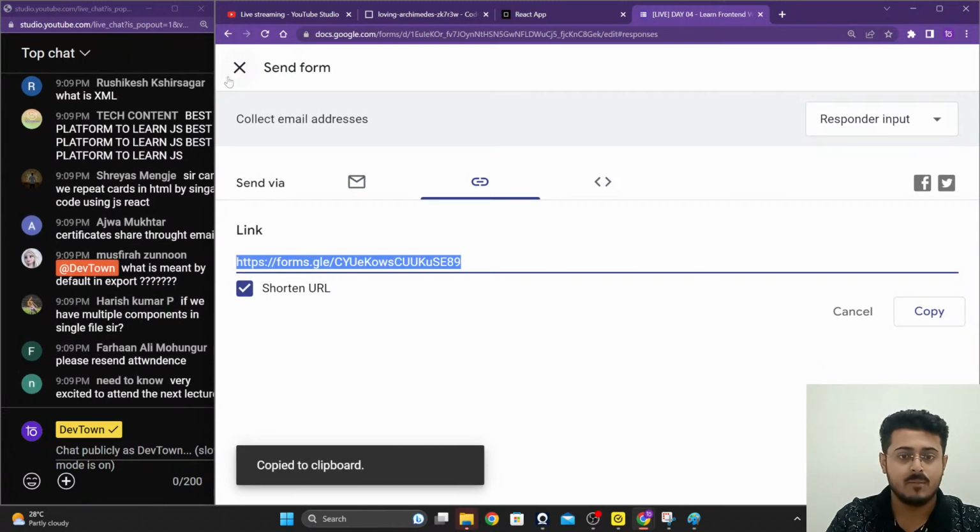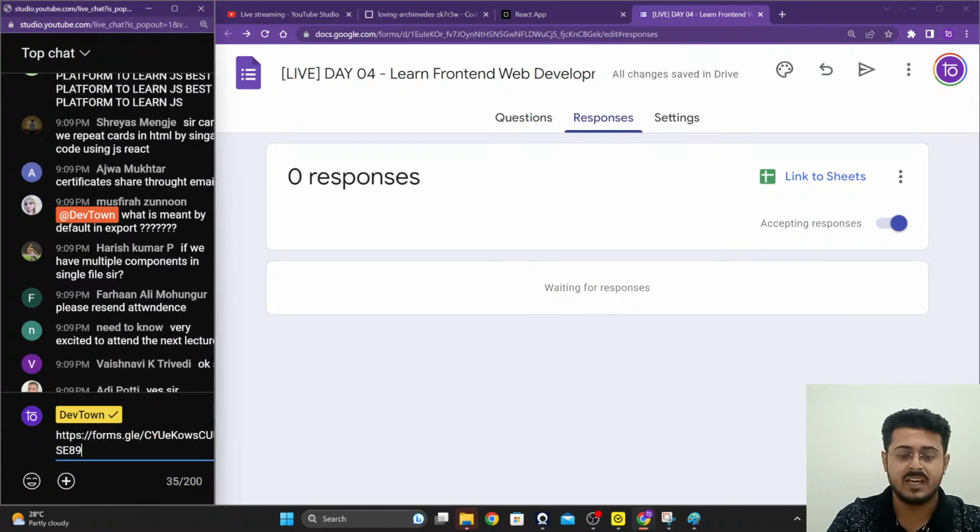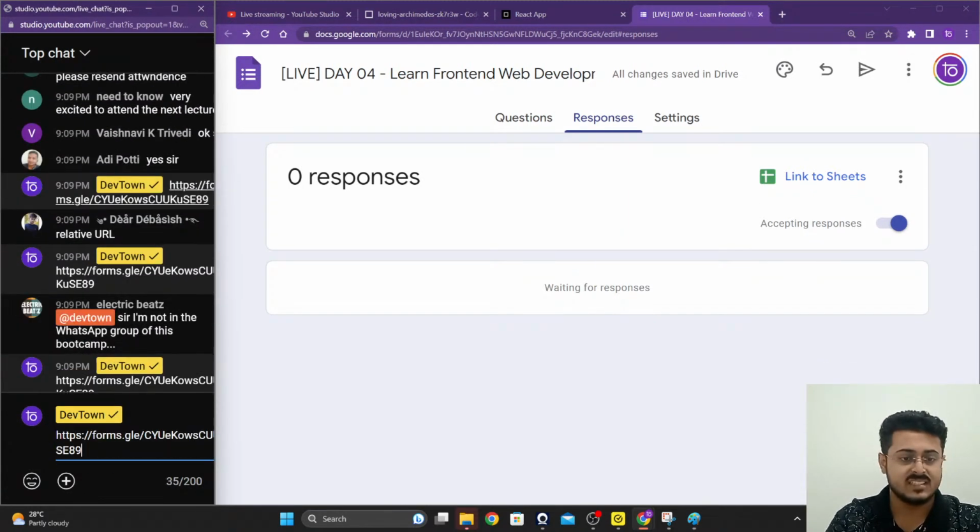If you have multiple components in the same file, you will only be able to export one of them. Okay, that is the default one.